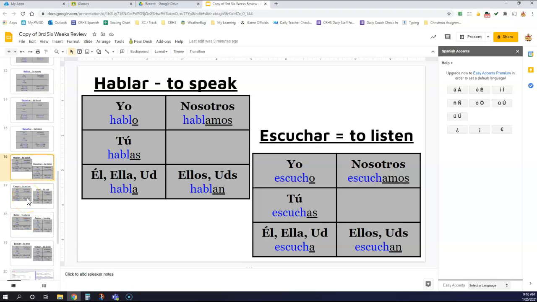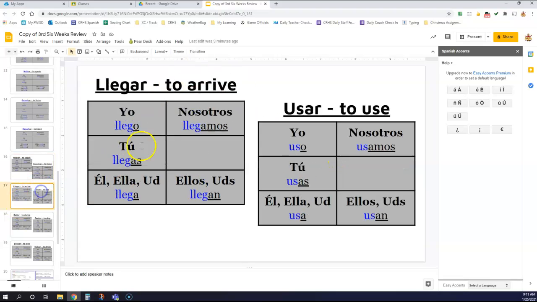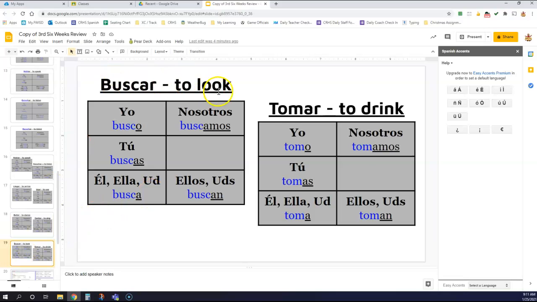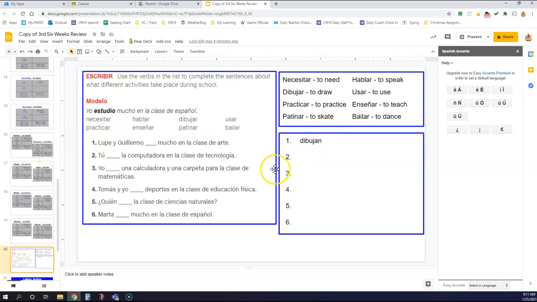An overview of those two that we just did. Some other verbs. You're going to need to know what these verbs mean for the exam. Hablar and escuchar. Llegar, to arrive. Yo llego, tú llegas, él llega, ella llega, usted llega, nosotros llegamos, ellos llegan, ustedes llegan. Usar, to use. Yo uso, tú usas, él usa, ella usa, usted usa, nosotros usamos, ellos usan, ustedes usan. Bailar, to dance. Cantar, to sing. Buscar, to look, or to look for. Tomar, to drink.